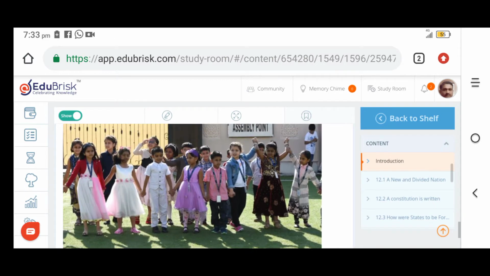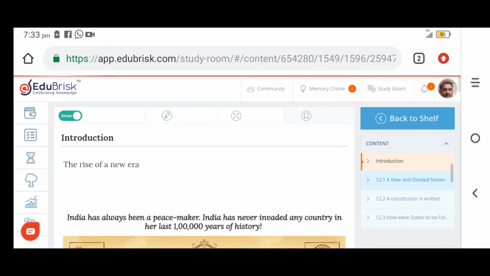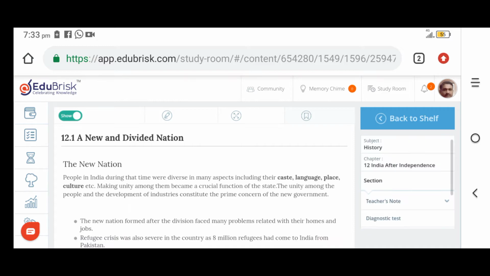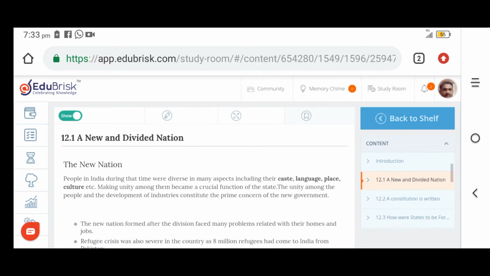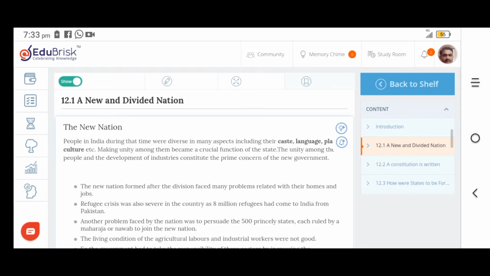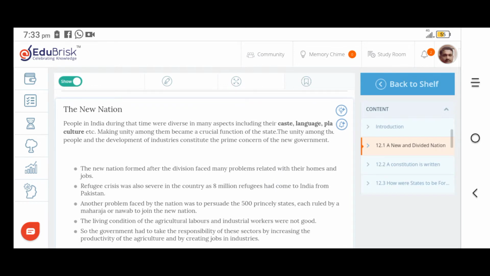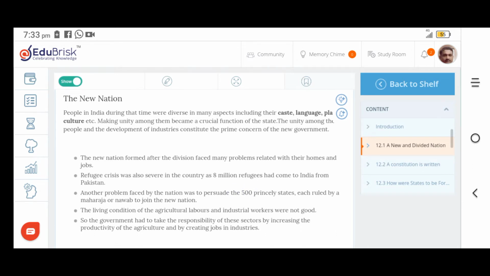So next we want to know about a new and divided nation. When India got freedom, at that time Pakistan was also given freedom. A new and divided nation. You know the two-nation theory that was put forward. When India got freedom, at the same time Pakistan also demanded a separate country, and then Pakistan was also given freedom and formed a new country, that is Pakistan. The new nations formed after the division faced many problems related to homes and jobs.